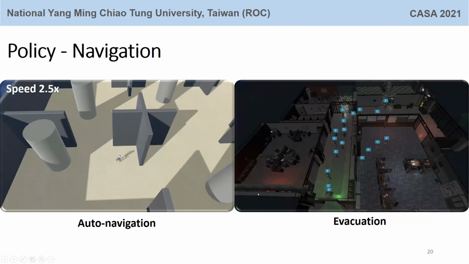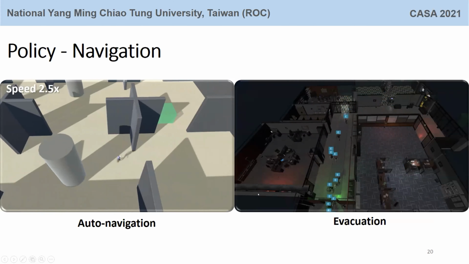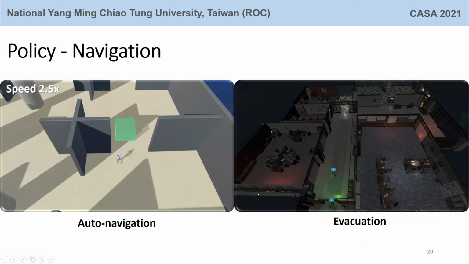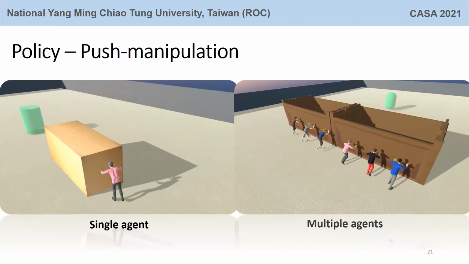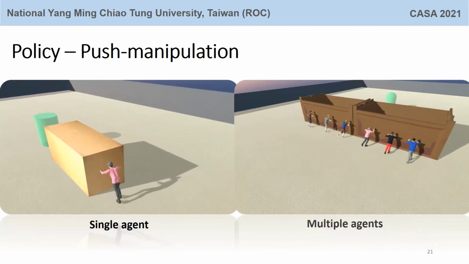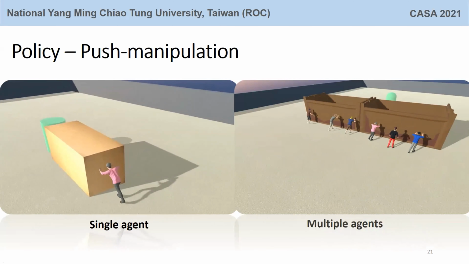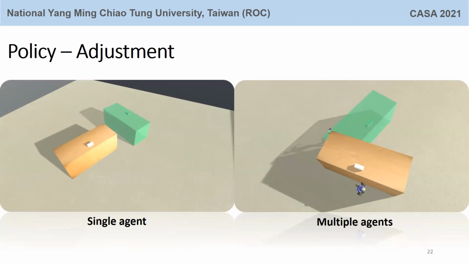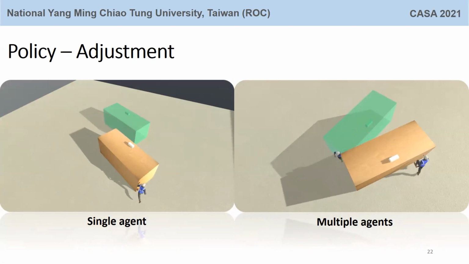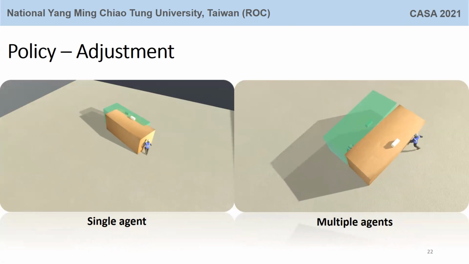The navigation skill allows an agent to navigate. Furthermore, it controls agents to move away from a route. The character E on the top of this agent means the agent is trying to escape from the scene. We'll see another demo for the evacuation scenario. The push manipulation skill allows an agent to push an object. Also, the adjustment skill allows agents to adjust the orientation of an object to satisfy the orientation constraint CA.